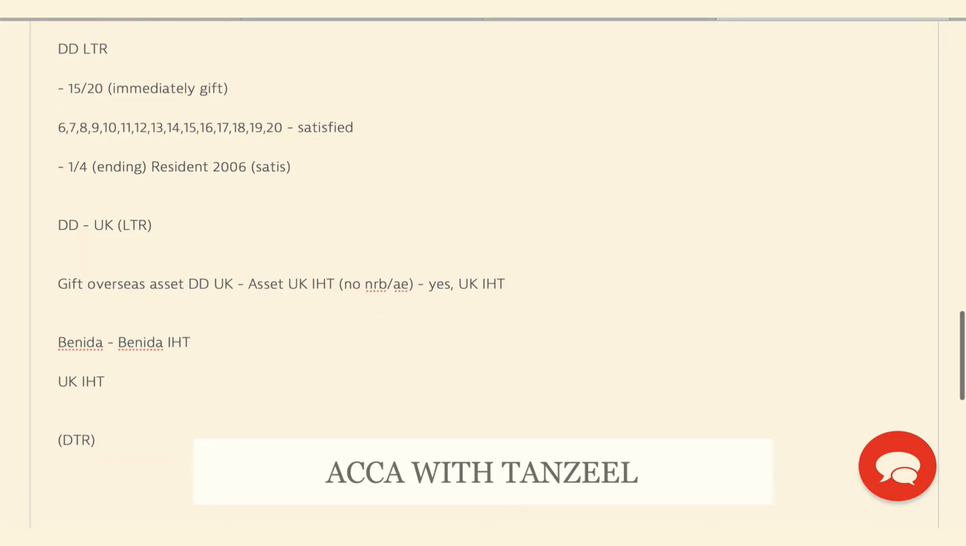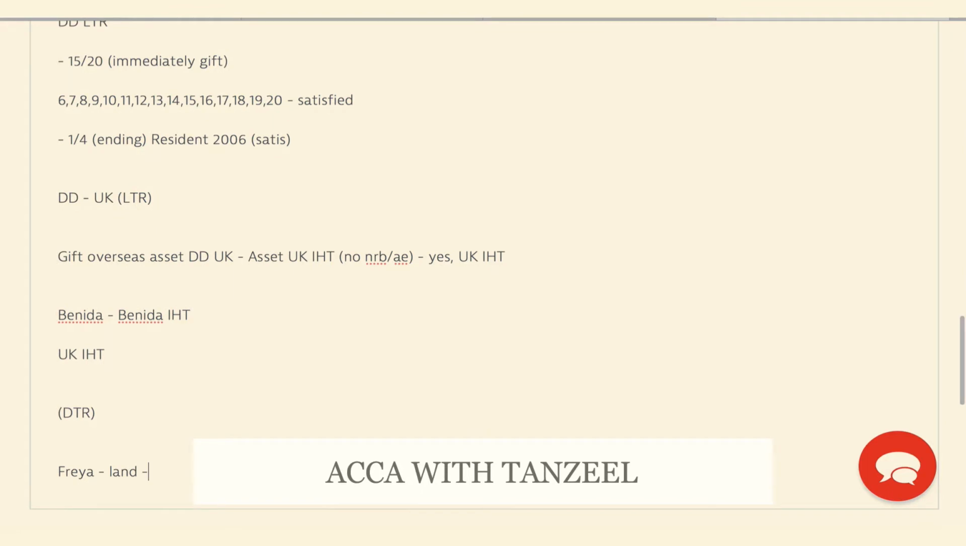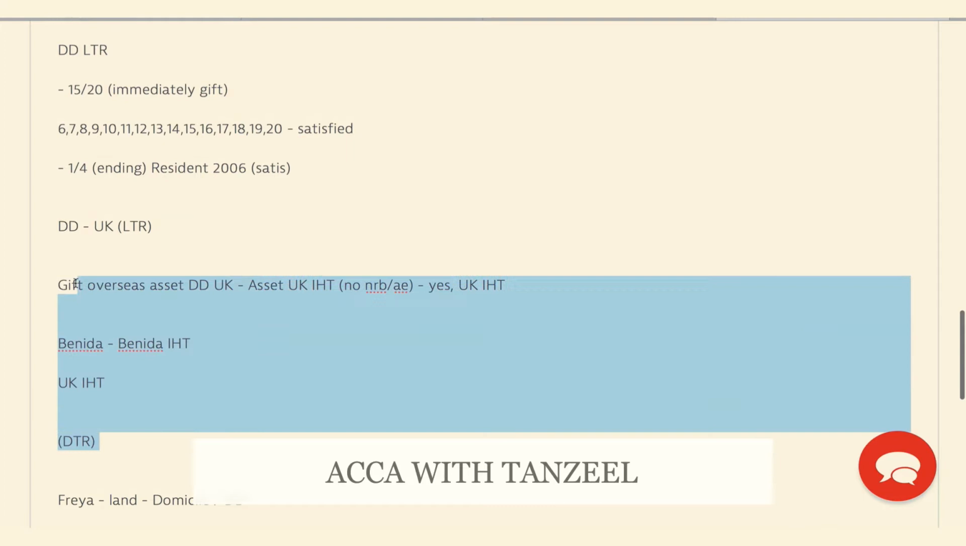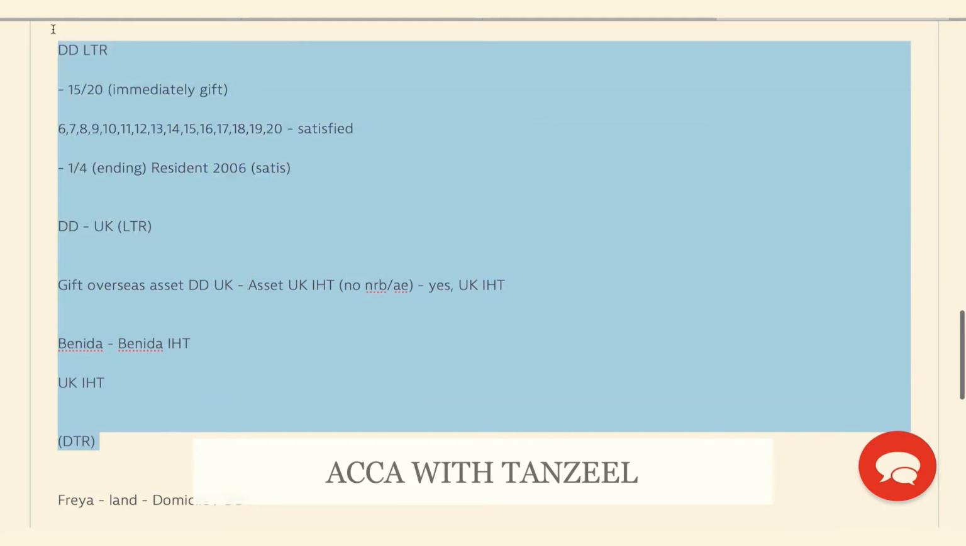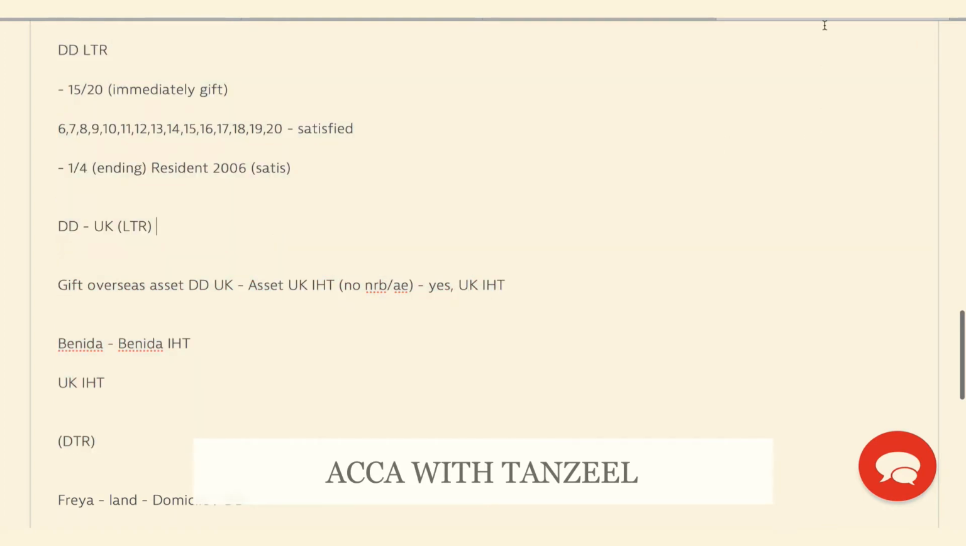Now, this is the father. If the daughter, Freya, is making a gift of this land also, well, we will have to look at her domicile and see whether she is UK domiciled or deemed domiciled to see whether it would be chargeable to UK IHT. But right now the father is making the gift, and this is what we would have to consider. And there we have it.